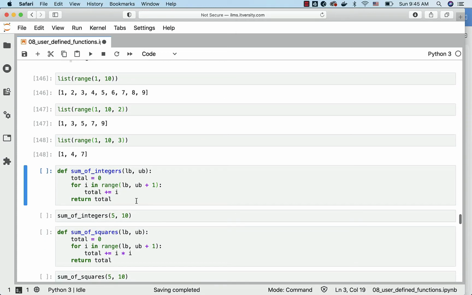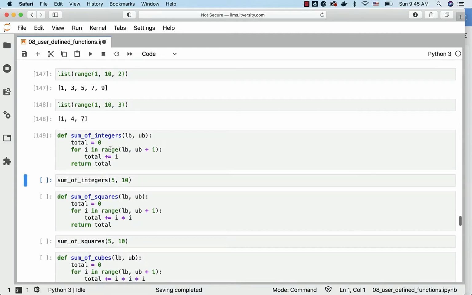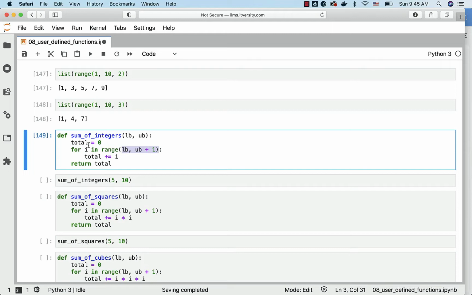That being said, I am creating regular functions for the sum of integers using a for loop. You can see that using range, I am iterating from the lower bound to the upper bound. I have a variable called total, which is initialized to 0. And in each and every iteration, I am just adding this i to the total.